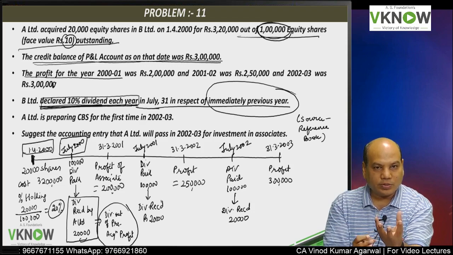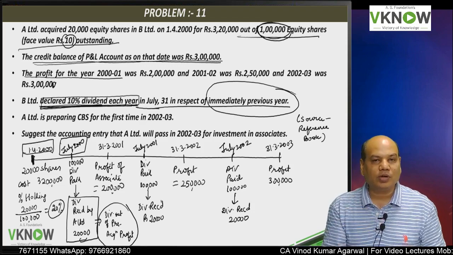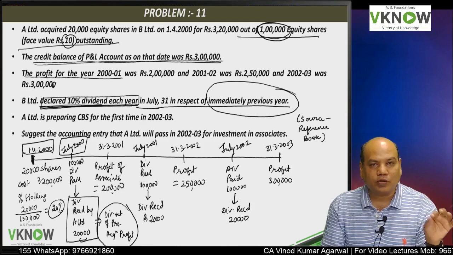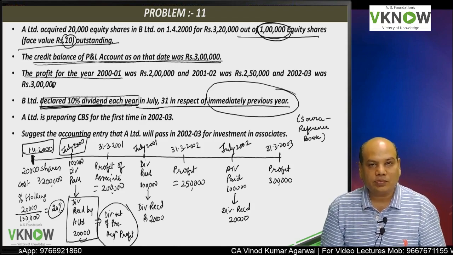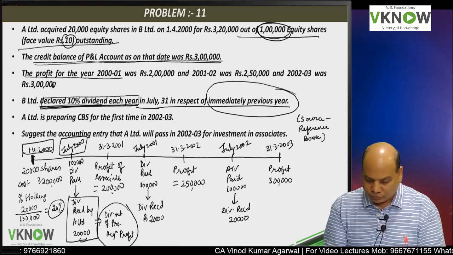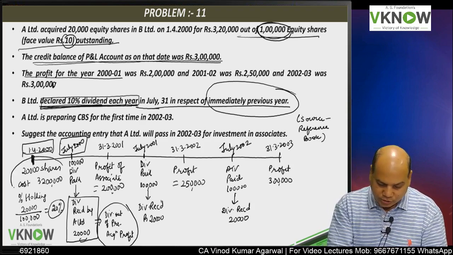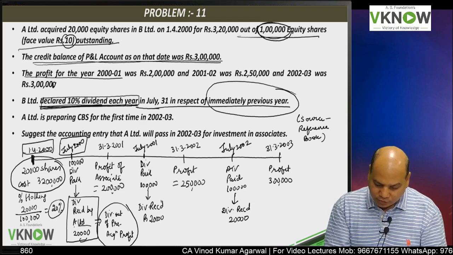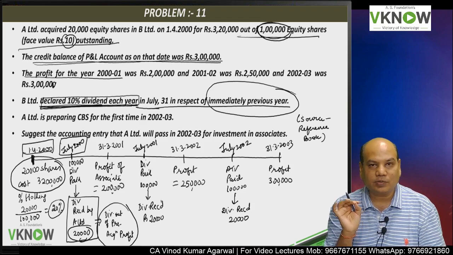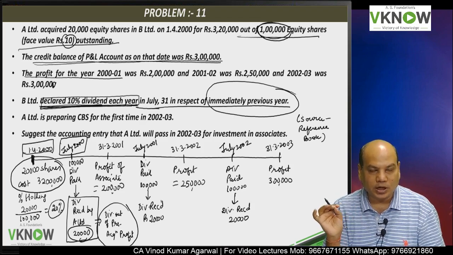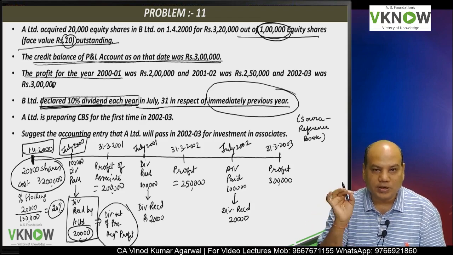So out of 3,20,000, 20,000 you have recovered back. So your cost of acquisition will reduce. Cost of acquisition will reduce by 20,000. Okay. So cost of acquisition 3,20,000 we are going to reduce by 20,000, and therefore the net cost of acquisition for all further accounting will be rupees 3 lakh.